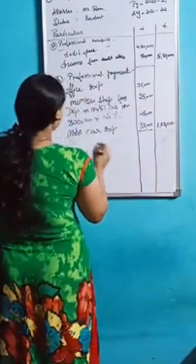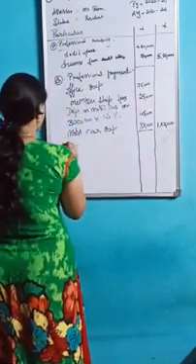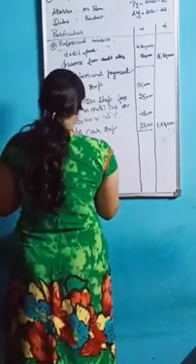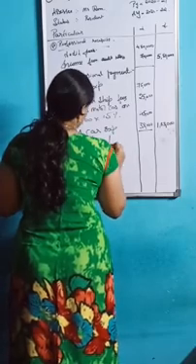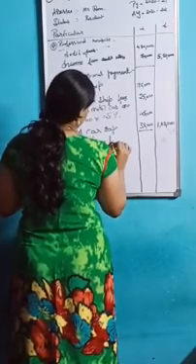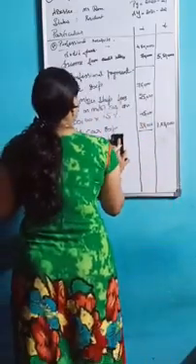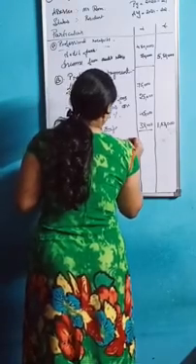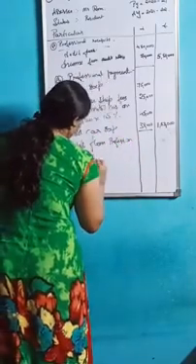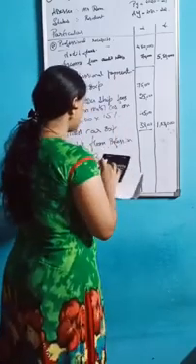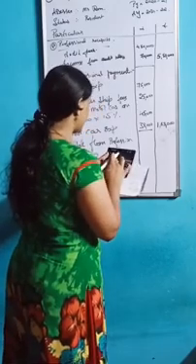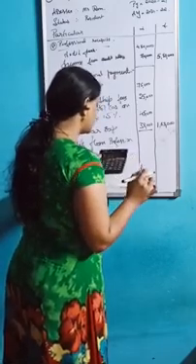After that, you should calculate the taxable income from profession, that is A minus B. So A is 5,50,000 minus 1,83,000.